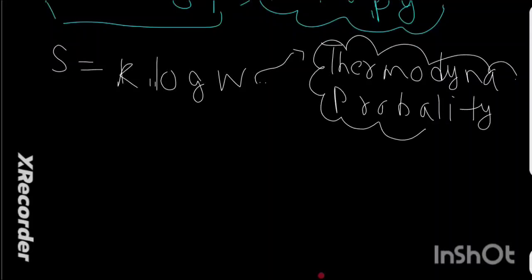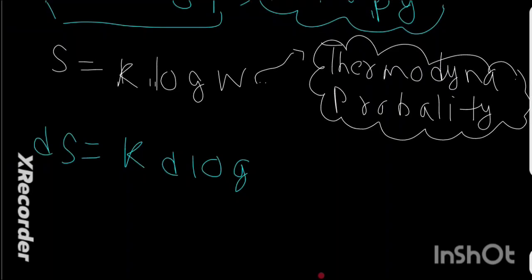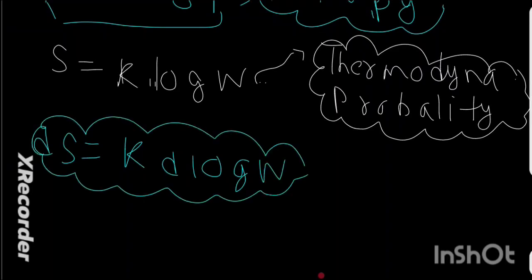So this is the specific relationship. What if I take the differential of this equation? By taking the differential, it will be dS equals K d log W, because K is a constant and the differential will not act on it. So this is our very important equation.